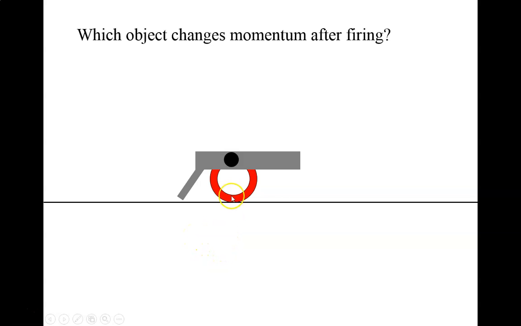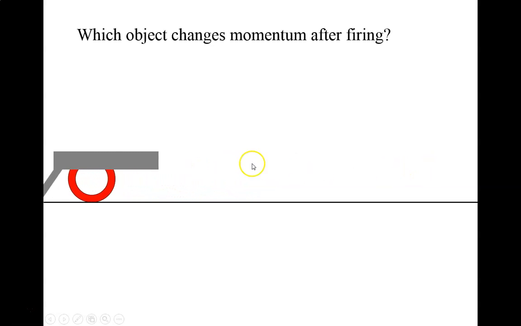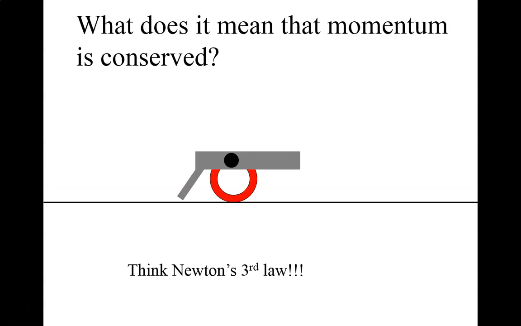So if I have a cannon and a cannonball, initially both their momenta are 0, okay, and then after they fire, the cannon has some momentum to the left, and the ball has some momentum to the right. So which object changes momentum after firing? Both. Okay. So what does it mean when we say that momentum is conserved? We've already kind of talked about that. Let's look at it from Newton's third law standpoint.